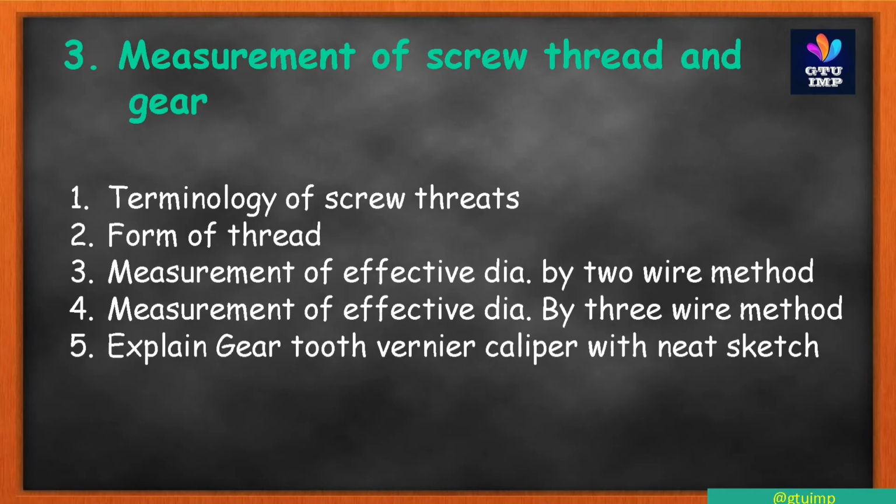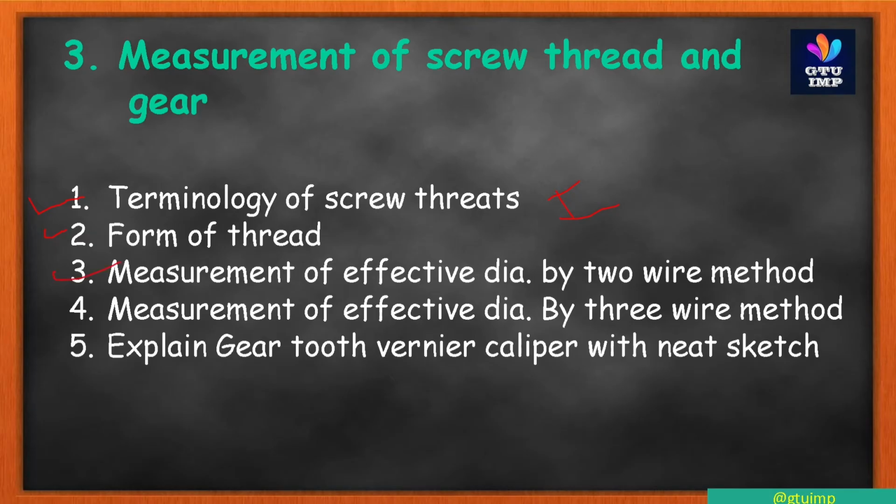Chapter 3 is measurement of screw thread and gear. In this chapter there are 5 most IMP questions. Don't forget about these questions. So first is the terminology of screw thread. This is also a most IMP question. Don't forget. Second is form of thread, also most IMP.